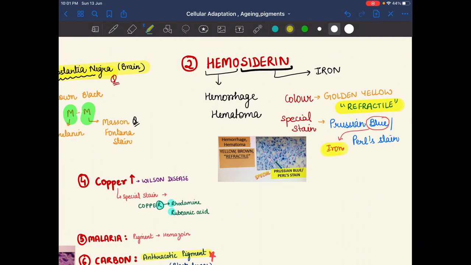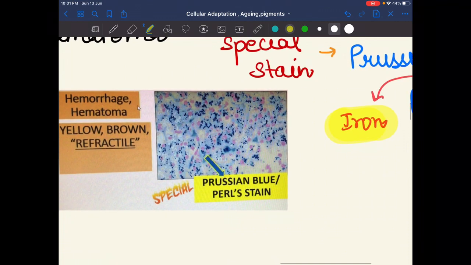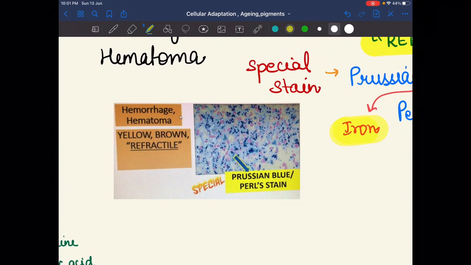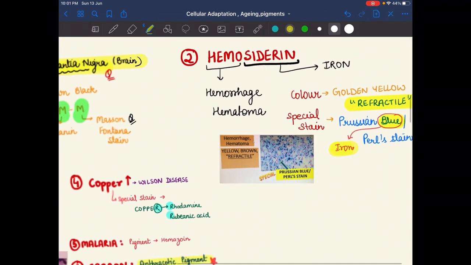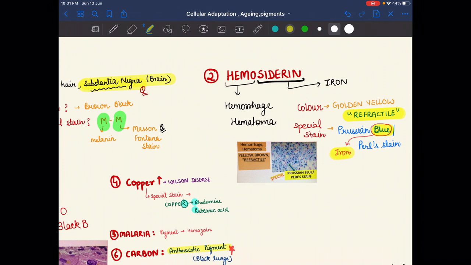For iron the stain is blue, Prussian blue or Perls stain. As we see in this photo, there is a lot of blue, that is Prussian blue Perls stain, and that is the deposition of iron. So this is about hemosiderin, iron deposition. We can identify the blue dots, the deposition of iron, by the blue stain.